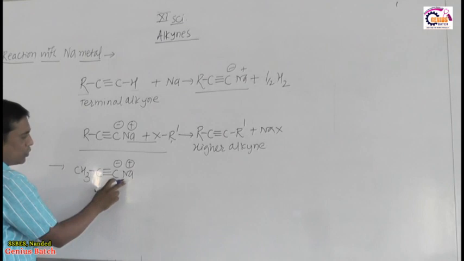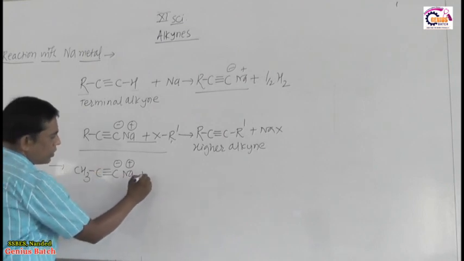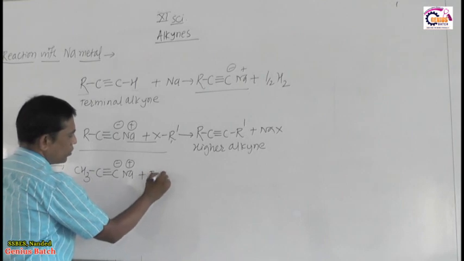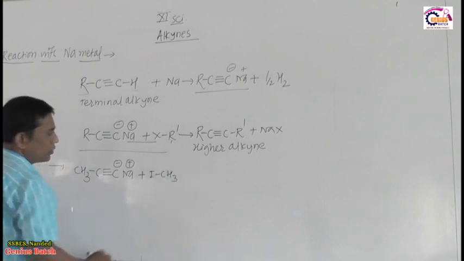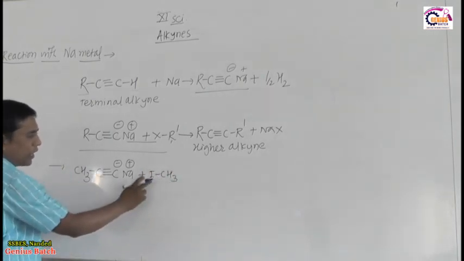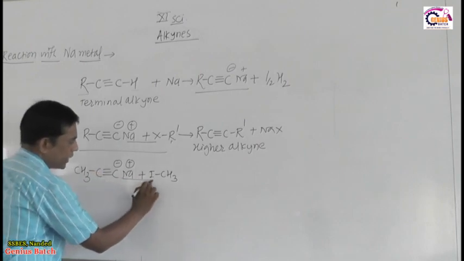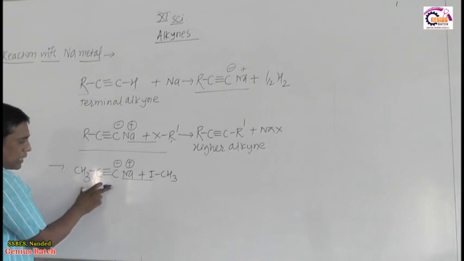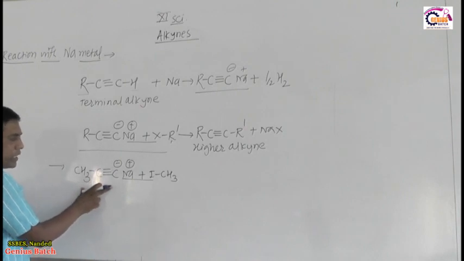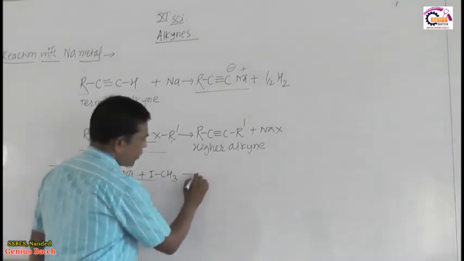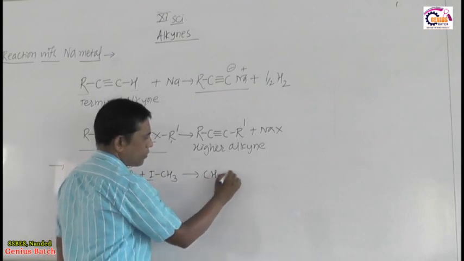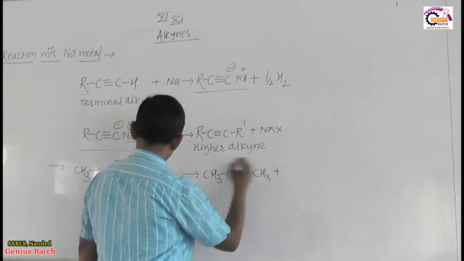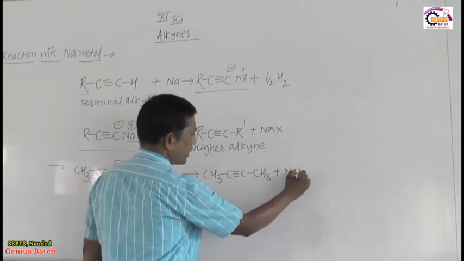This monosodium salt of the alkyne reacts with, suppose, iodomethane or methyl iodide. So NaI goes off, and this CH3 directly attaches to this carbon. This alkyne previously contained only 3 carbons. Whatever product is formed contains 4 carbon atoms, along with formation of the byproduct NaI.